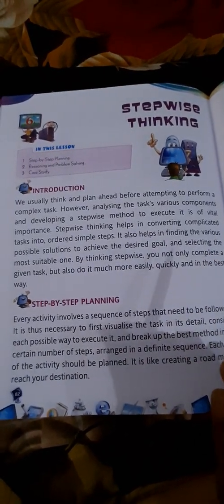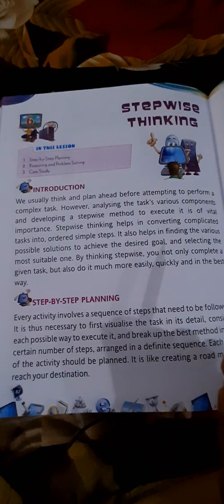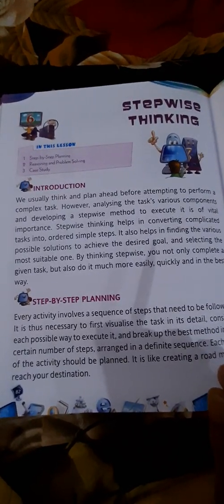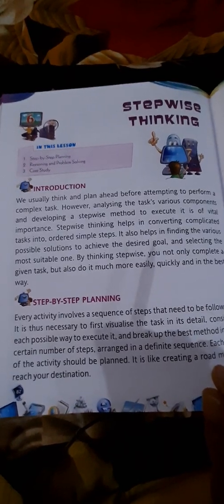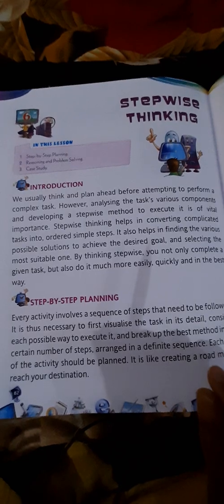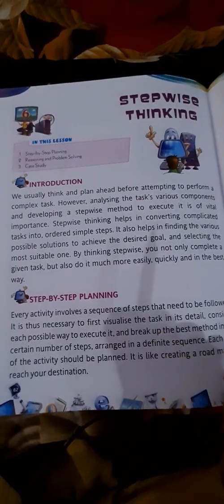Children, we had done 2 chapters before the vacations, which you must be learning and preparing for the unit test. And this is the 3rd chapter. So let us start the 3rd chapter, that is Stepwise Thinking.